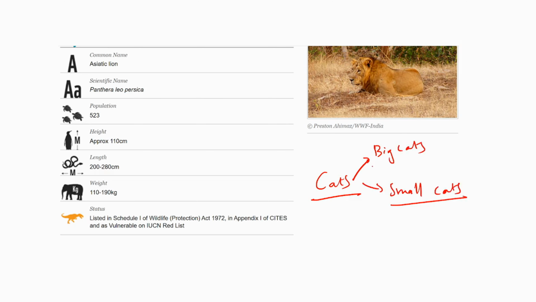There is a debate. There are a lot of cats, and which animal can be called big and which small is actually debatable. Scientists say one thing, general parlance says another. Scientists say the cheetah is a small cat, but the Indian government treats the cheetah as a big cat. This International Big Cat Alliance also treats the cheetah as a big cat. Generally speaking, the cheetah is seen as a big cat because of its size. It is not a small one. So there is a debate, but don't go into that. Stick to this PT-365. There are some big cats and some small cats. We will see which are the important big cats and which are the important small cats.